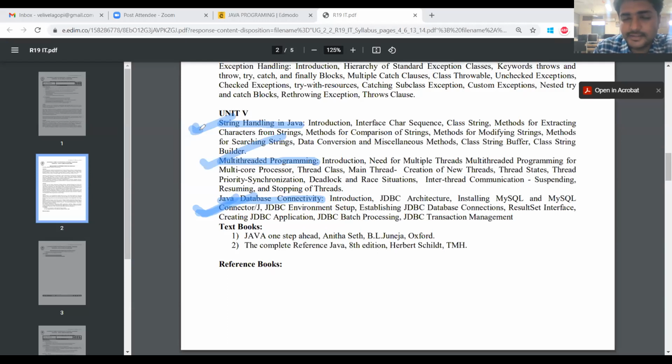So we can complete the syllabus as early as possible. I think you got the message. From the July 1st week, we will have the exams, internals as well as externals. And then we have to submit the assignments, and we have to complete the lab programs also. Internal lab exam as well as external also.